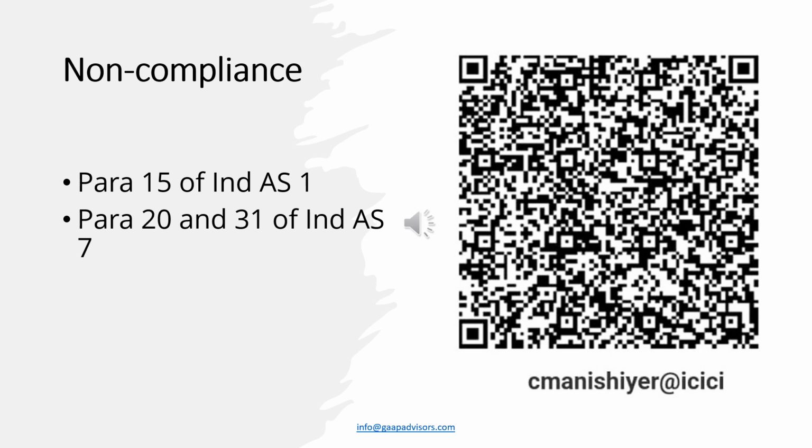The company has adjusted profit before tax for finance costs in the statement of cash flows by more than that reported in the statement of profit and loss. This means that either the company has not recognized finance costs properly in the statement of profit and loss or in the statement of cash flows. A corresponding effect of such incorrect recognition of finance costs in profit or loss will be on the balance sheet, statement of changes in equity and notes. Therefore, all components of financial statements are impacted due to this error.